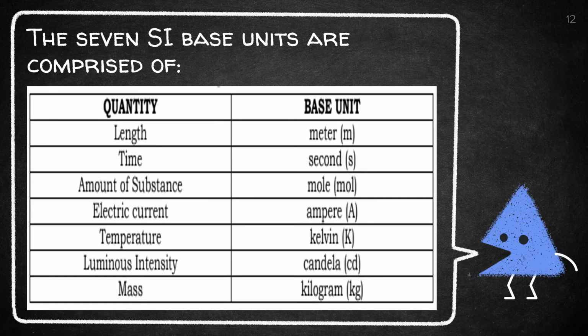The 7 SI base units are comprised of meter for length, second for time, mole for amount of substance, ampere for electric current, Kelvin for temperature, candela for luminous intensity, and kilogram for mass. Though these basic units are still widely used, the adoption of the International System of Units will serve its purpose, which is to provide the same values of measurements whenever it is performed.